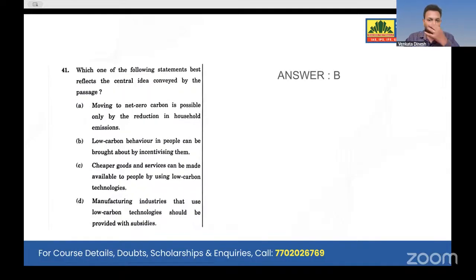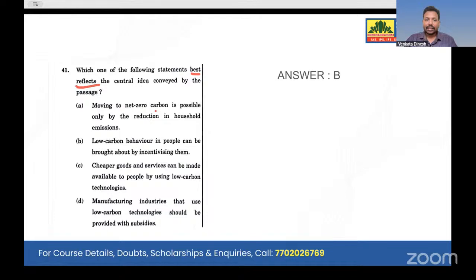Now going with the 41st question, which of the following statements best reflects the central idea conveyed? Best reflects. So obviously we will be having more than one correct answer in this passage. Wherever there is best reflects, the options will be so twisted and confusing. So if you don't have time, look at the question. If there is a best reflects, skip that question and go for the next question. Only if you have 5 minutes and you have to solve 3 to 4 comprehensions, better skip this type of questions, or else you can do it, because this is a much easier question.